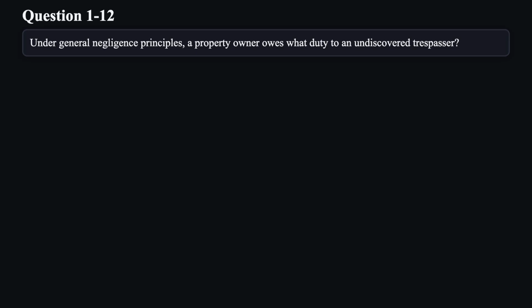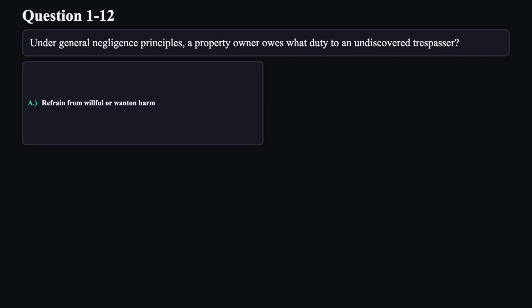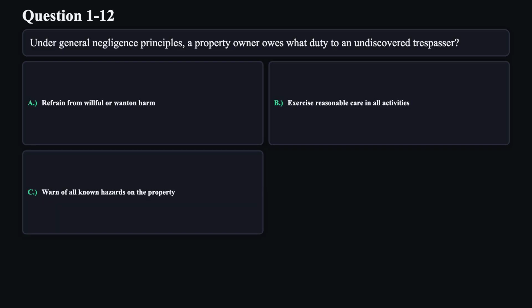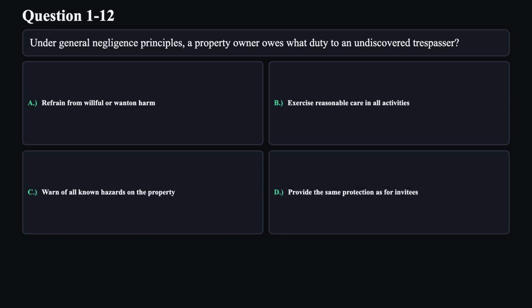Question 12. Under general negligence principles, a property owner owes what duty to an undiscovered trespasser? A. Refrain from willful or wanton harm. B. Exercise reasonable care in all activities. C. Warn of all known hazards on the property. D. Provide the same protection as for invitees.